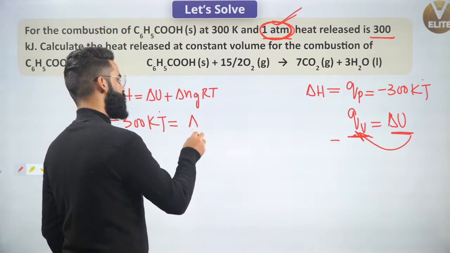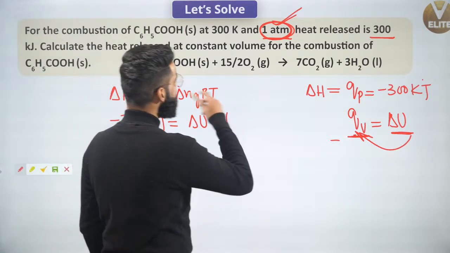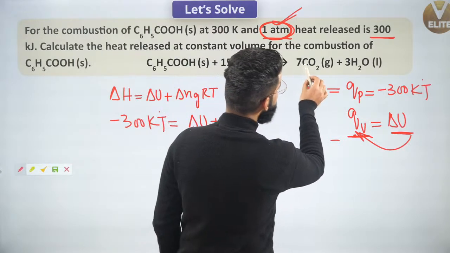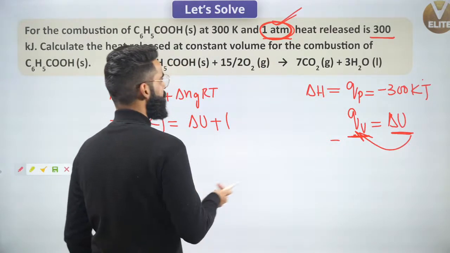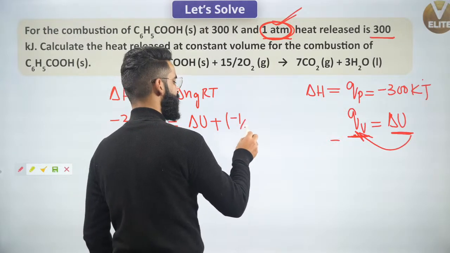Delta U we are supposed to calculate plus delta Ng. Delta Ng for the reaction, what is it going to be? It's going to be 7 minus 15 by 2. That will be minus 1 by 2. Yeah, minus 1 by 2 is the value of delta Ng.